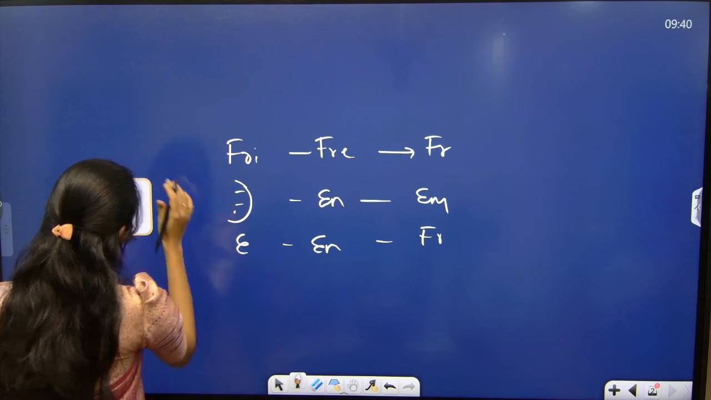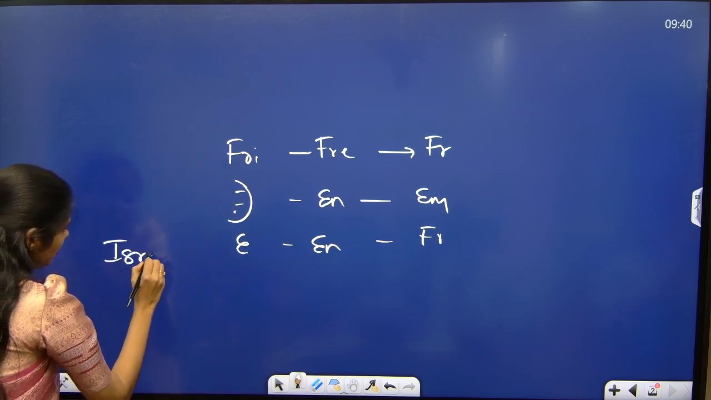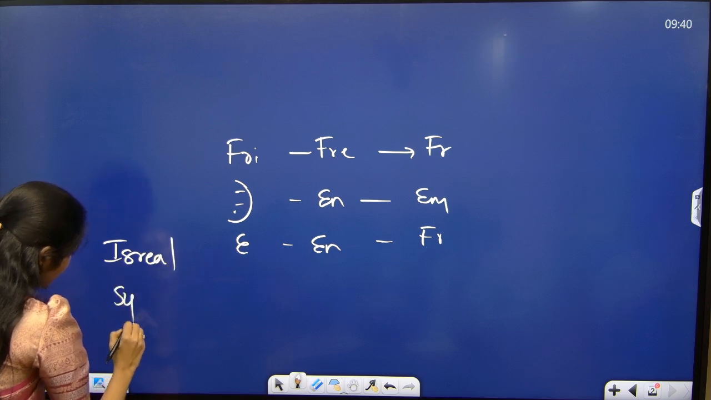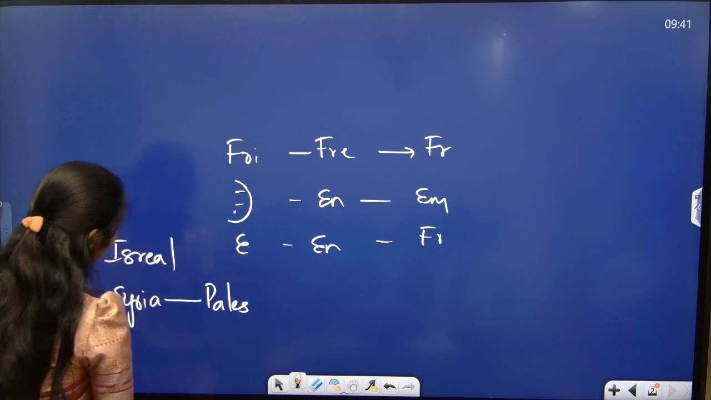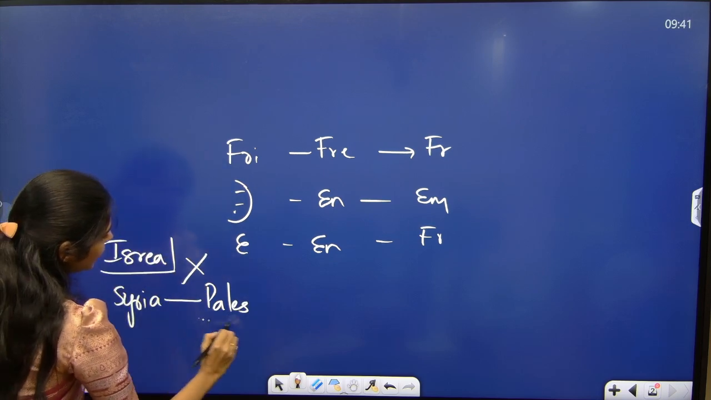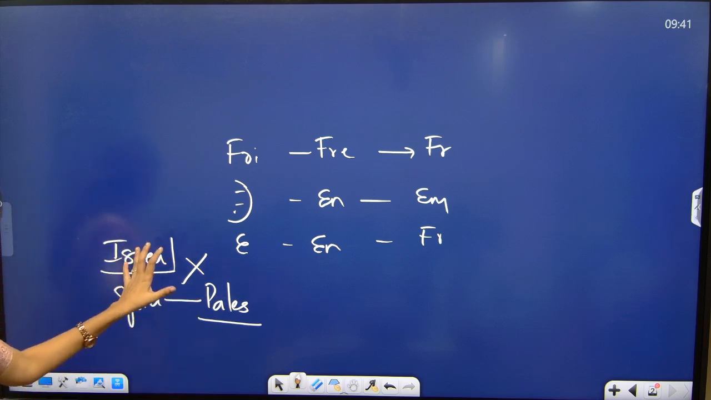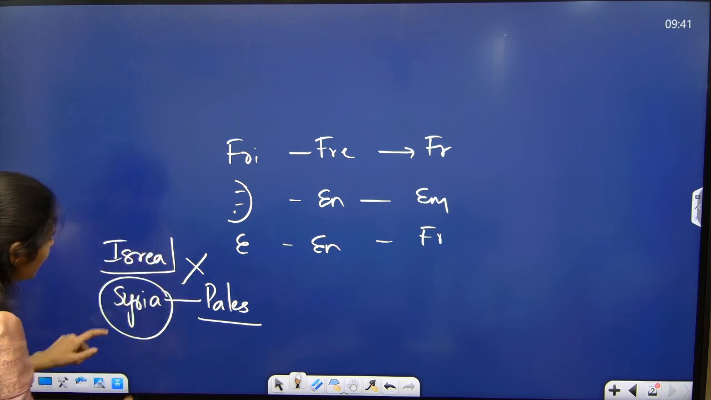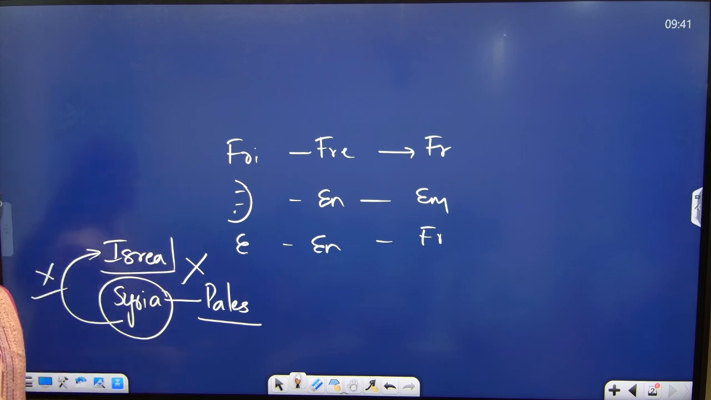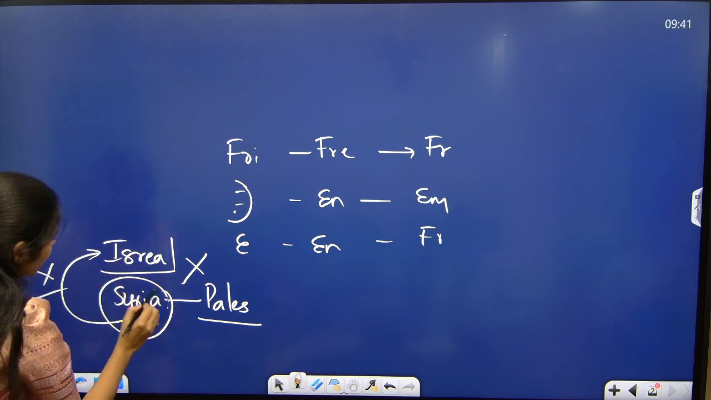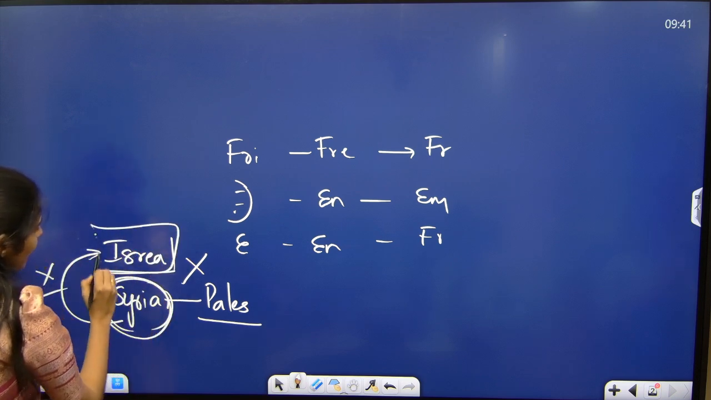So here, let us take the countries. Israel is there. Here Syria is there. So Syria is supporting Palestine. So here Palestine and Israel, they are opposite. That means what is the relationship between Syria and Israel? They are anti, right? So here Syria and Israel, they are having anti relations.